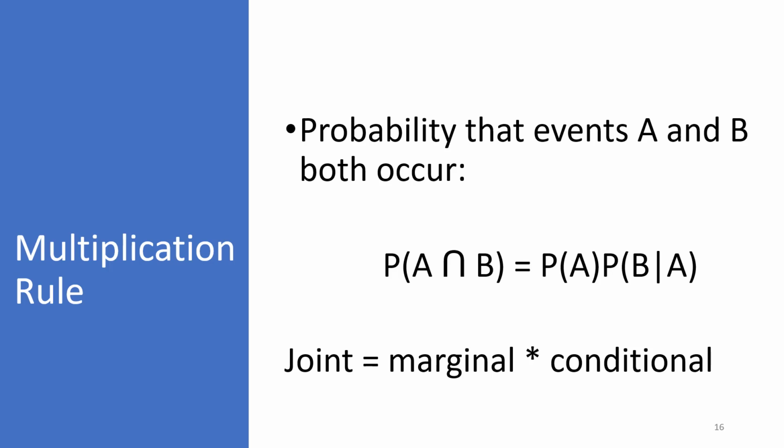And then we have a multiplication rule here. Or, in other words, joint probabilities equals marginal times the conditional. The probability that events A and B both occur, that intersection of A and B, equals the probability of A times the probability of B given that A occurred.